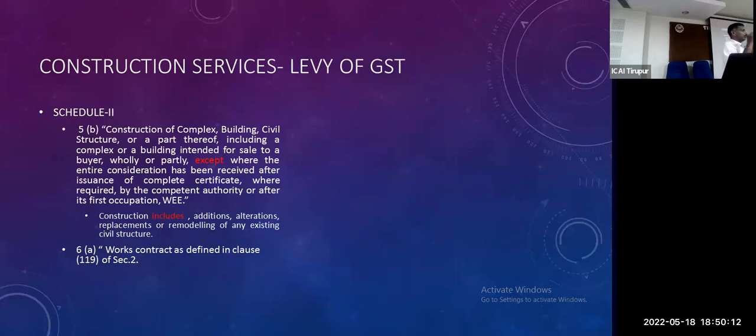getting. What is completion certificate? Given by local authority, maybe municipal authority, maybe some other authority, they are giving the completion certificate. How we have to find the occupation? Another scenario, or occupation whichever is earlier. For example, assessee is occupied my property. How we have to prove this property is not belonging under the schedule 2, it's covered under the schedule 3, exemption is there.